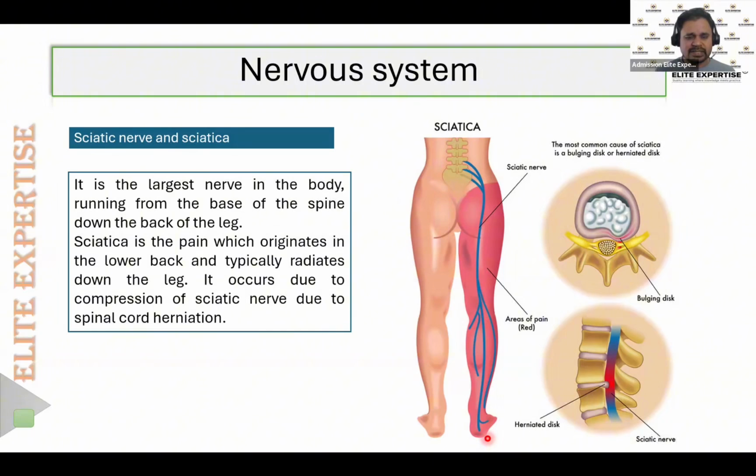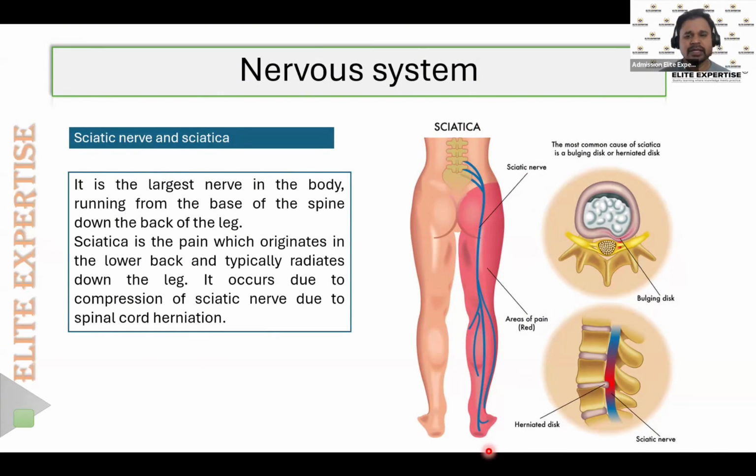If the patient says that the pain is radiating to the left or right leg, then immediately we need to suspect sciatic nerve pain. Only in case of sciatic nerve pain will the pain radiate to the legs. If it is just lower back pain, the pain will be restricted only to this side. So that's the important question that we ask the patient.